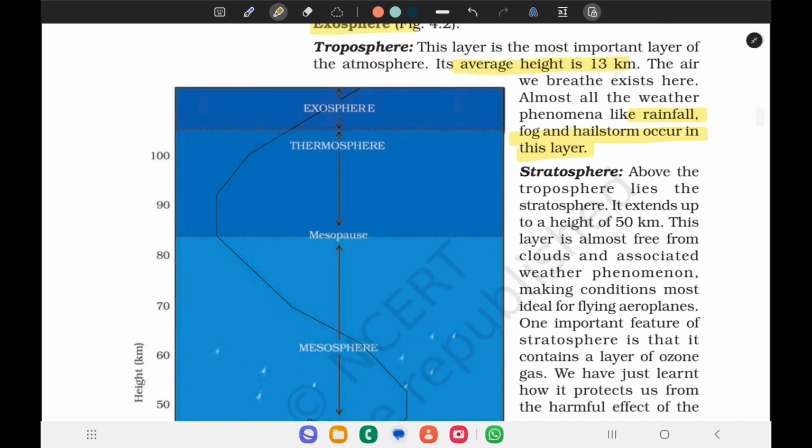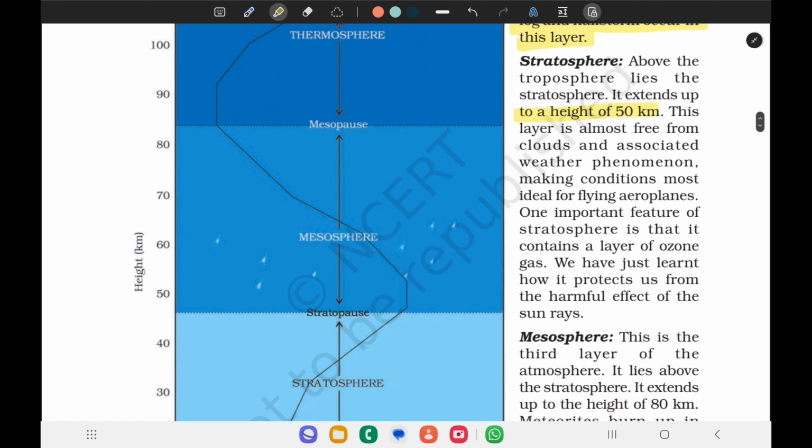Stratosphere. Above the troposphere, the stratosphere lies. It extends up to a height of 50 kilometers. This layer is almost free from clouds and associated weather phenomena, and it makes conditions most ideal for flying aeroplanes. One more important feature of the stratosphere is that it contains a layer of ozone gas. It is a most important gas that protects us from the harmful effect of the sun rays.